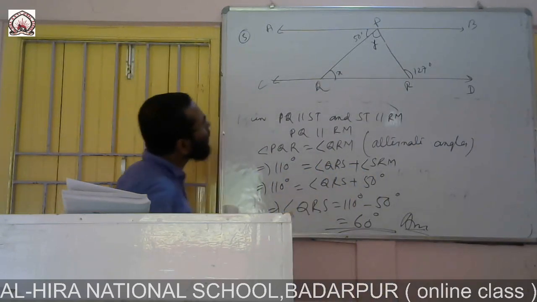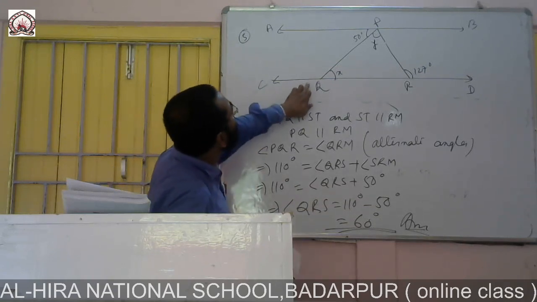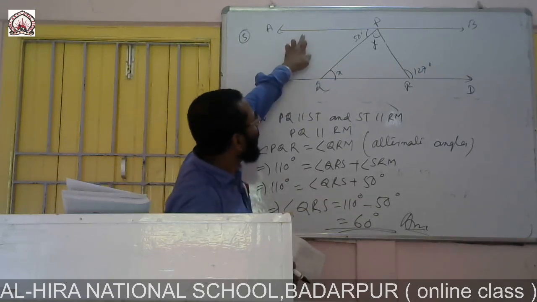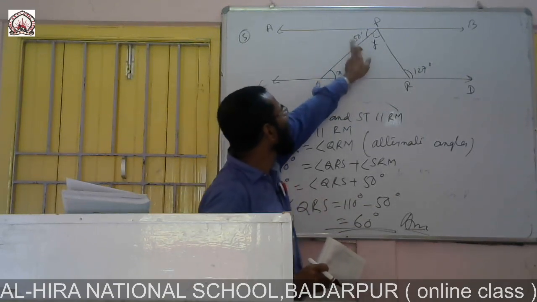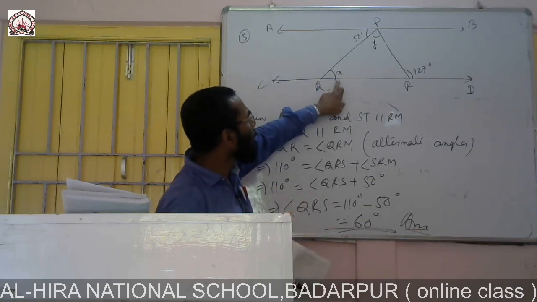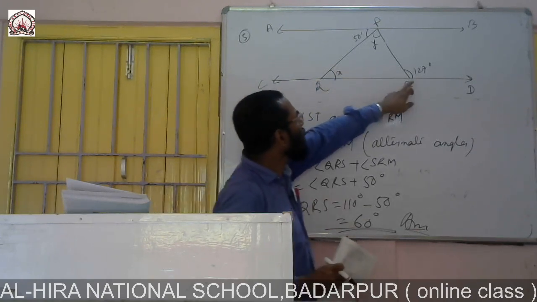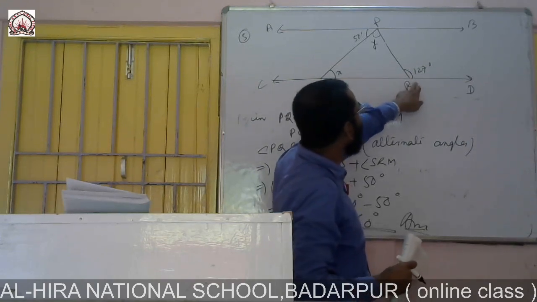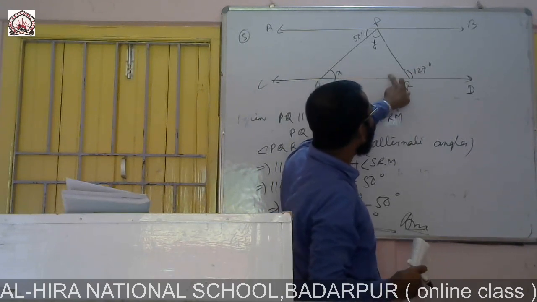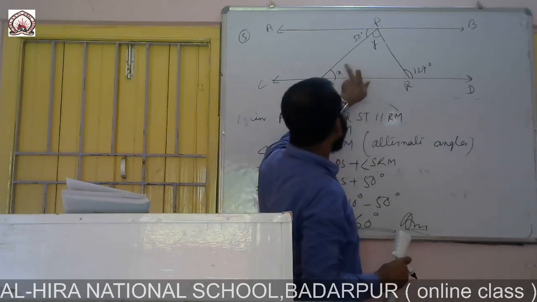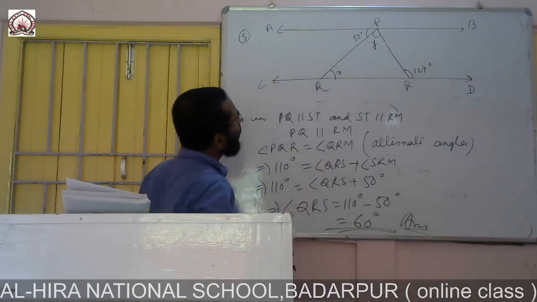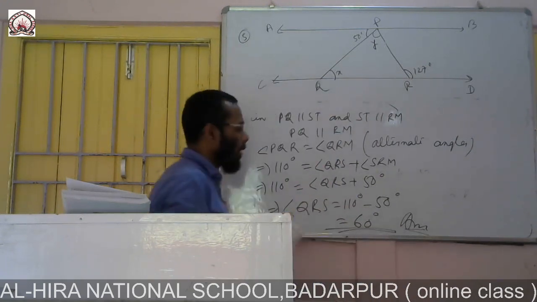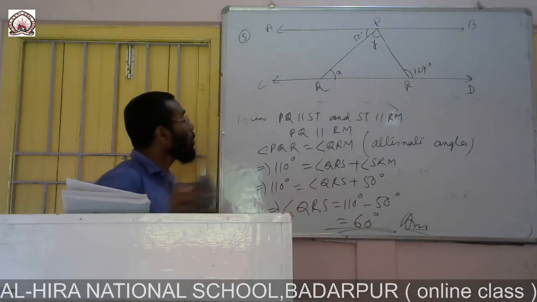If you look at the picture very carefully, you see this line CD and AB are parallel, so this angle and this angle are alternate angles. If this one is 50, then x will be 50. Clear? Then this one is a linear pair, so it will be 180. So 180 minus 127 gives this angle. This plus this will be 180, because the sum of the three angles of a triangle is 180. By this we can find x and y very easily. Now you see the solution.